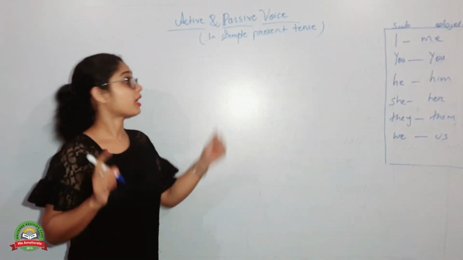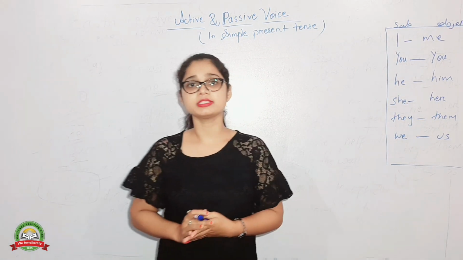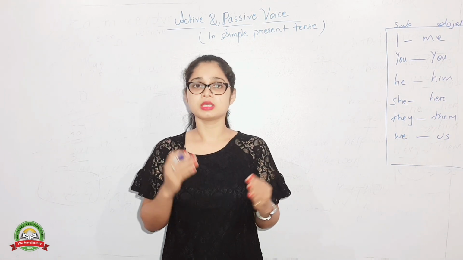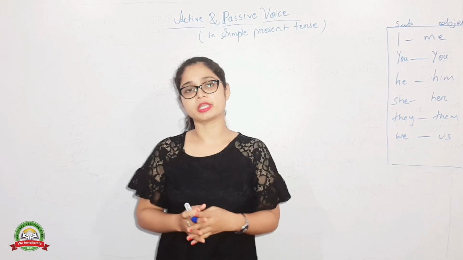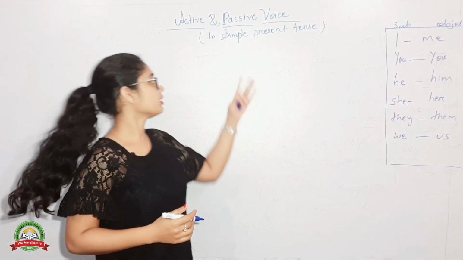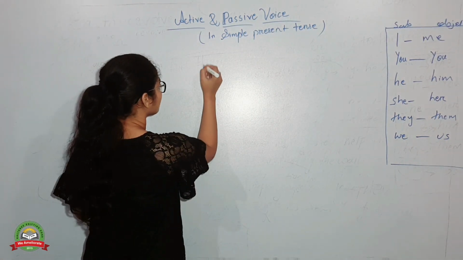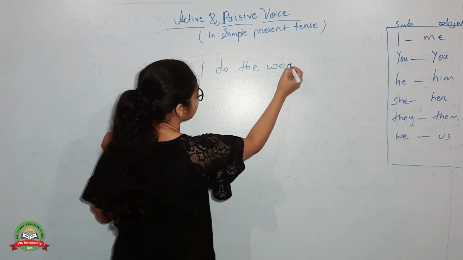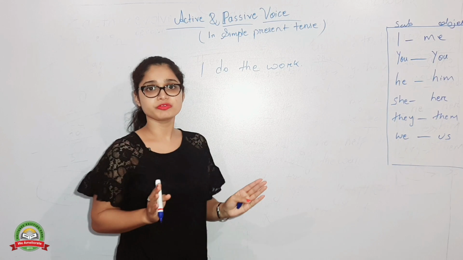Today we will learn about the sentences of present simple only, or simple present. Another thing I want to let you know, passive and active voice is totally related to tense. If your tense is completely clear, then you will have no problem changing passive to active or active to passive. That is what you need to learn. Here I am going to write a sentence of present simple: I do the work. This sentence is in present simple tense and this is an active voice.